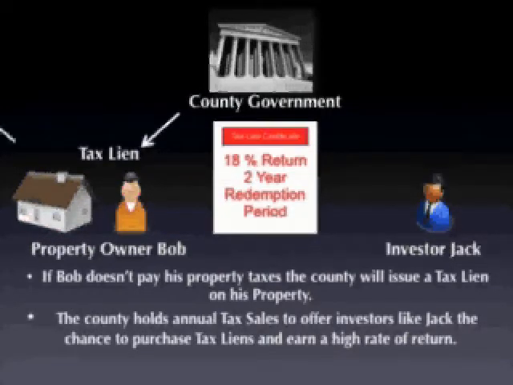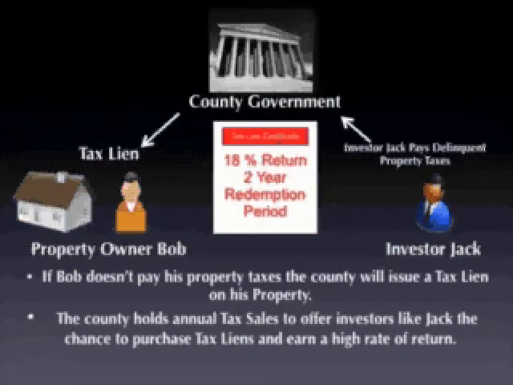Now, the way that the county recoups their investment is they hold an annual sale. They invite investors from the public to come to this sale and to purchase these tax liens. Tax liens are purchased for the amount of the delinquent taxes plus any penalties or fees that are associated as well. So if you show up as an investor, you're willing to purchase that tax lien because it's going to pay out an 18% annual rate of return, and it has a 2-year redemption period.